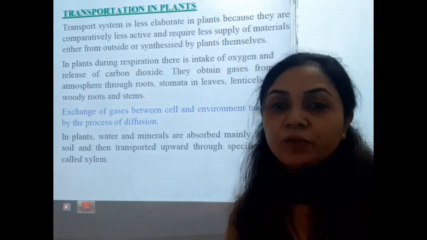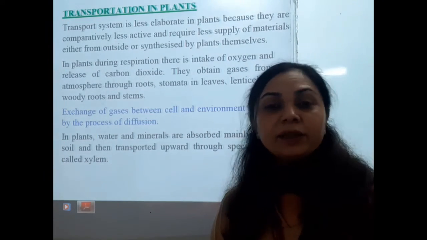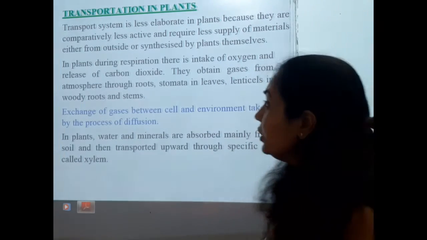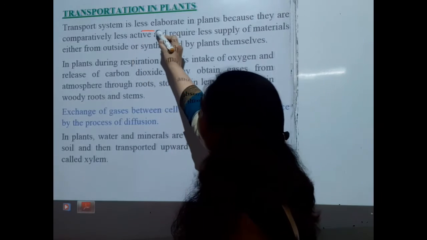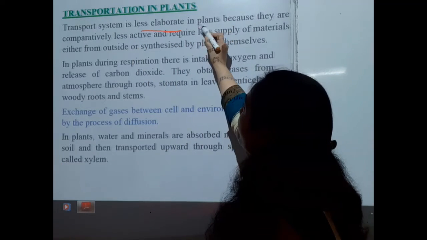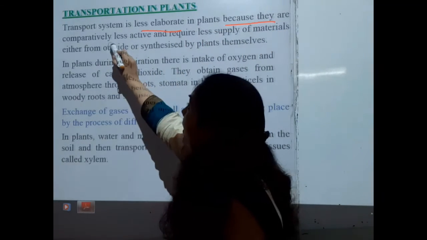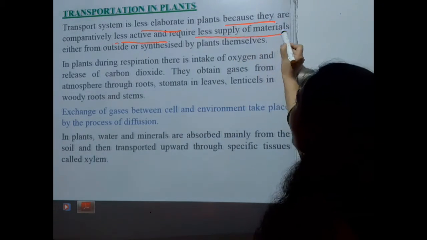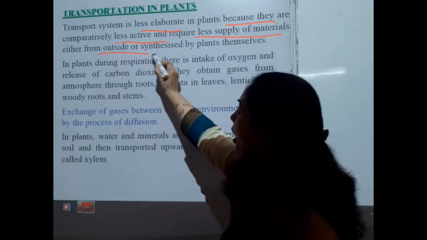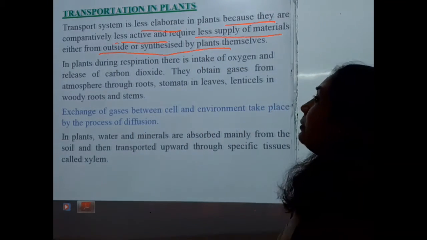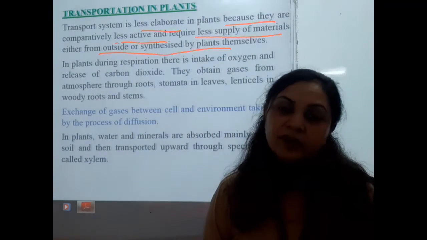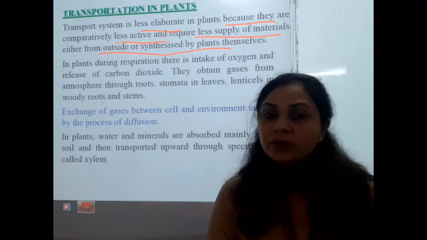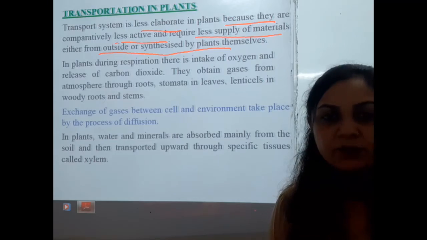Okay students, we have studied the transporting system in human beings. Now I am starting the transportation in plants. The transportation system is less elaborate in plants because they are comparatively less active and require less supply of materials, either from outside or synthesized by the plants themselves, because only a small amount of energy is required, as they are non-motile, as we know very well.